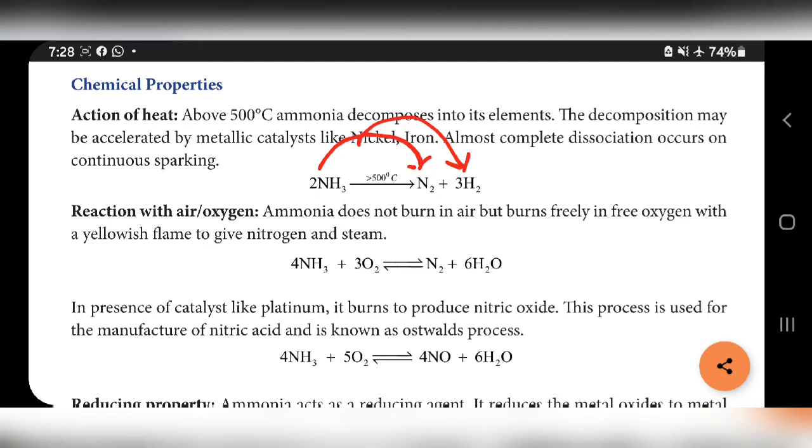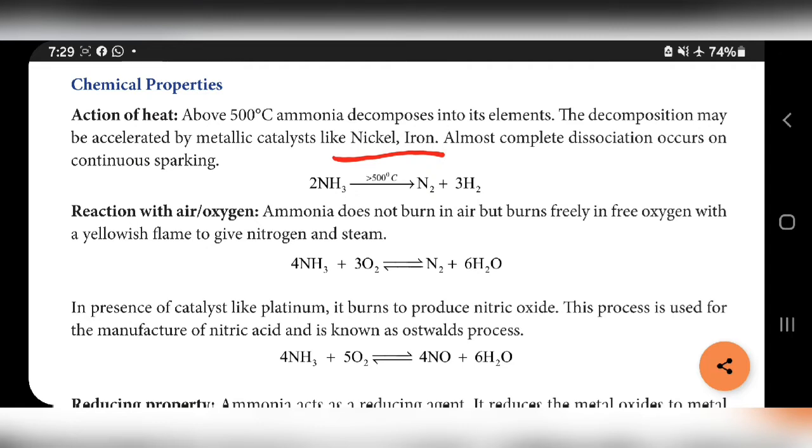The decomposition may be accelerated by a metallic catalyst. So for this reaction, we can use nickel or iron as a catalyst. Almost complete dissociation occurs on continuous sparking. So in this reaction, it is completely dissociated into nitrogen and hydrogen.